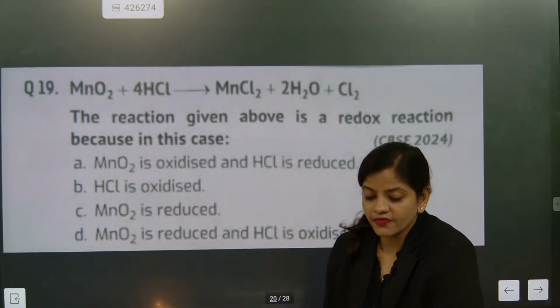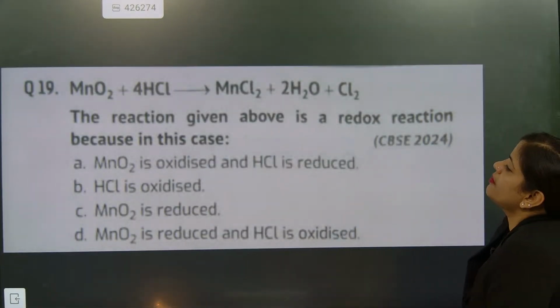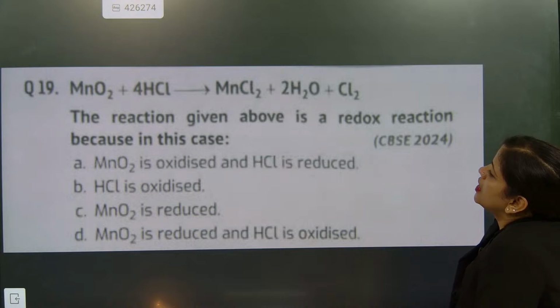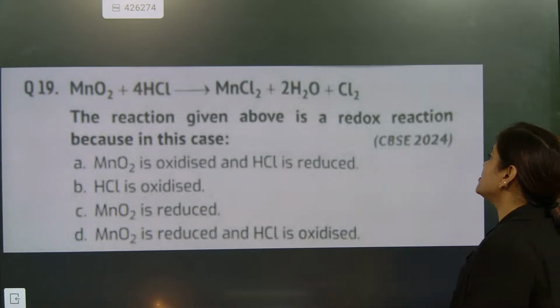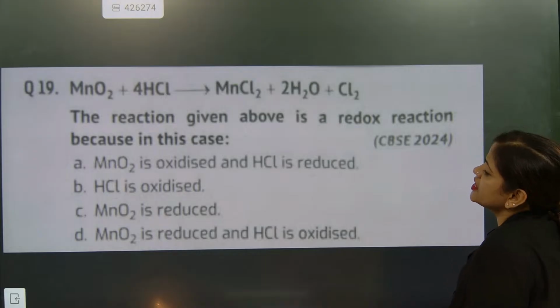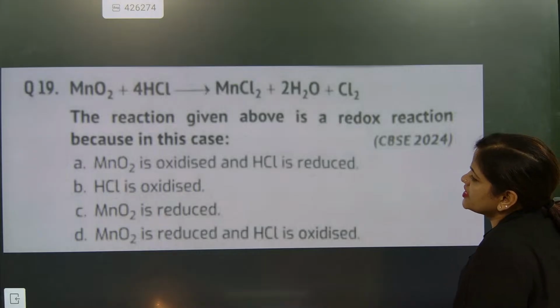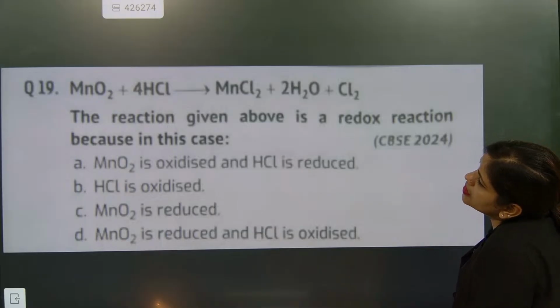Now, this is a well-known question with manganese. This is CBSE 2024. The reaction is a redox reaction, because in this case which one is getting oxidized and which one is getting reduced? See, MnO2 is getting converted into MnCl2, so this is a reduction.